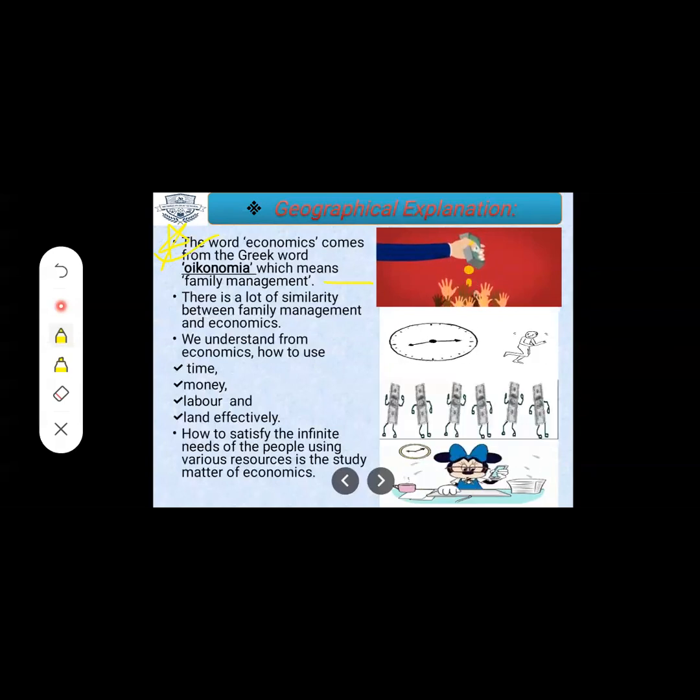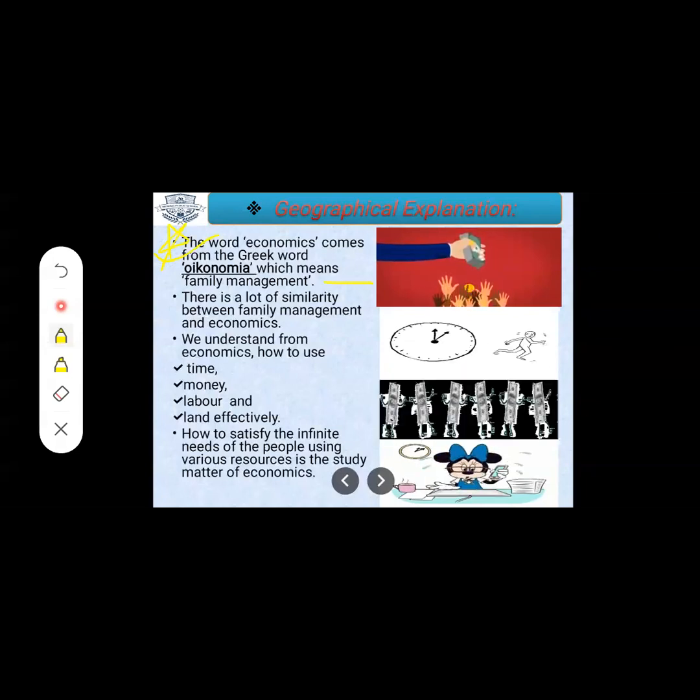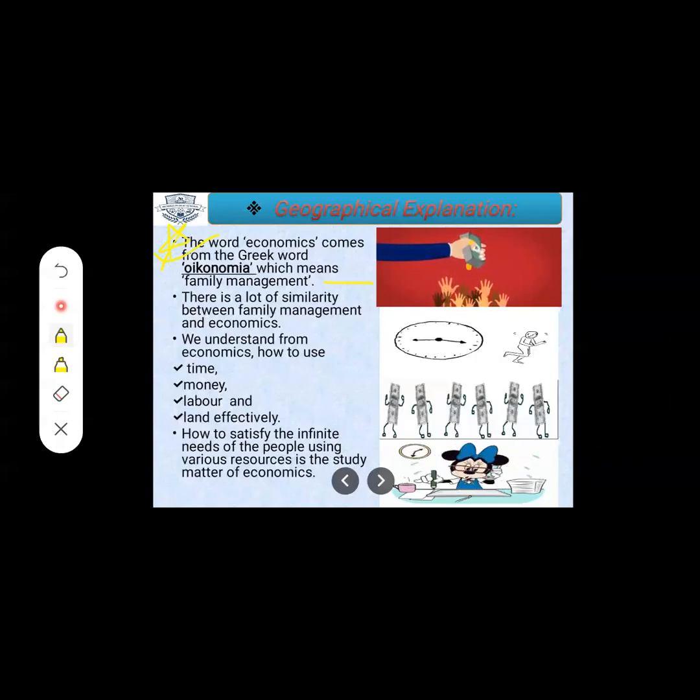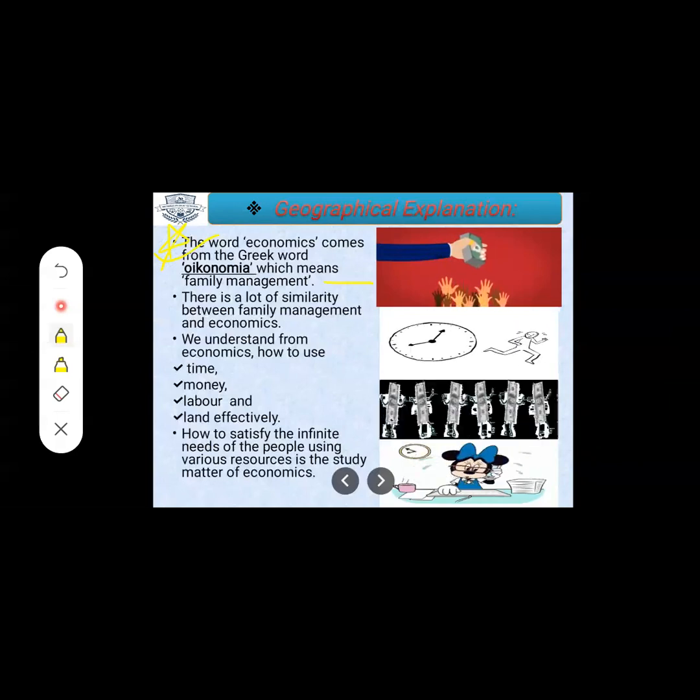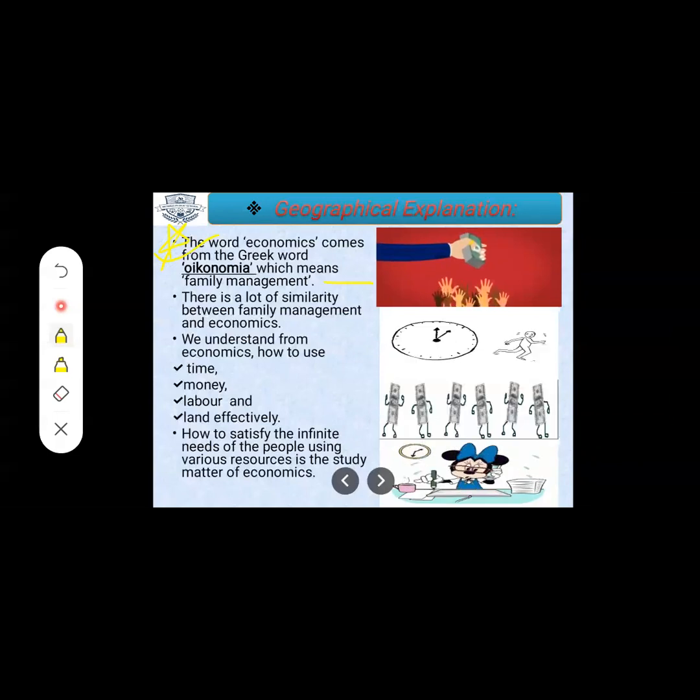How we manage our family is known as family management. In the same way, when we are managing our country's income and expenditure, that is known as national economy or country's economy. There is a similarity between family economy and country's economy. It's not different, it is similar.